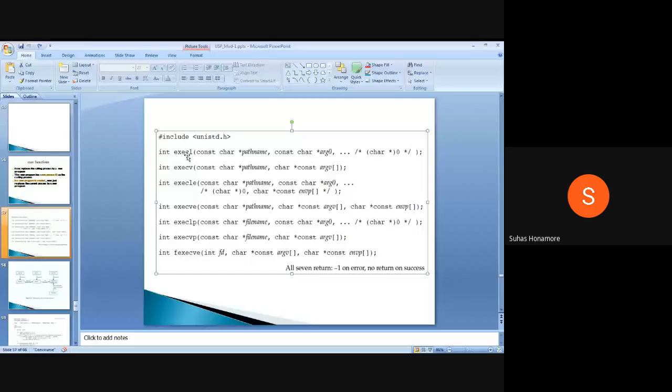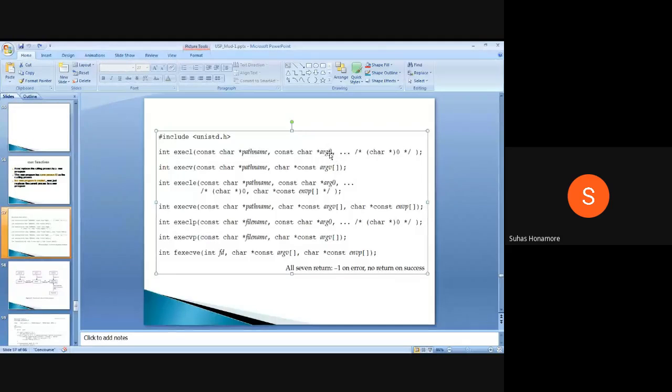Here, L stands for listing, and V stands for vector, where you have to give whatever arguments there are in a vector. Okay, if you saw in execl, in the comment line we wrote char star 0. Zero is nothing but a null pointer. We make 0 an integer value, then cast it to char star, making it a pointer. So this is a null pointer we pass if you don't have any new arguments after this one.